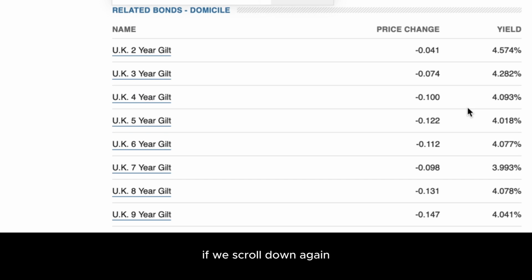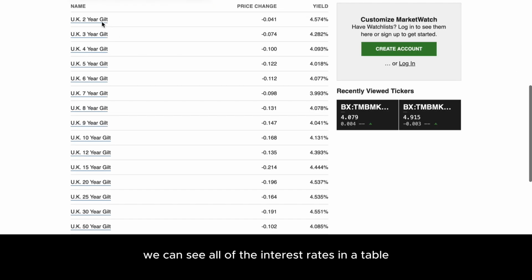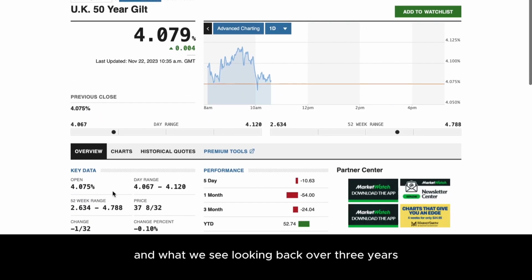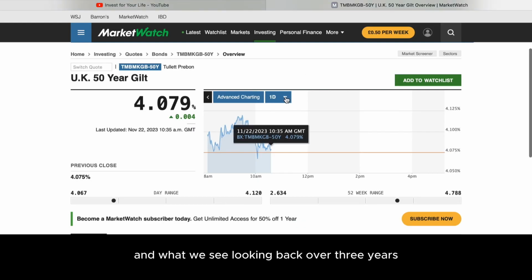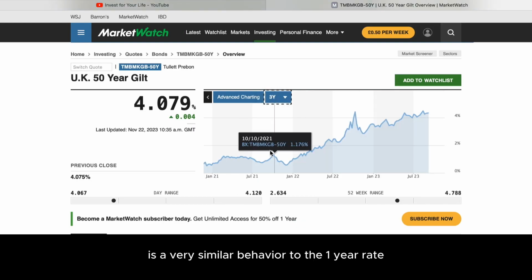If we scroll down again, we can see all of the interest rates in a table. And by clicking on any one, we can explore the chart like we did for the 1 year rate. So let's quickly do that for the 50-year gilt. And what we see, looking back over 3 years, is a very similar behaviour to the 1 year rate we saw earlier.